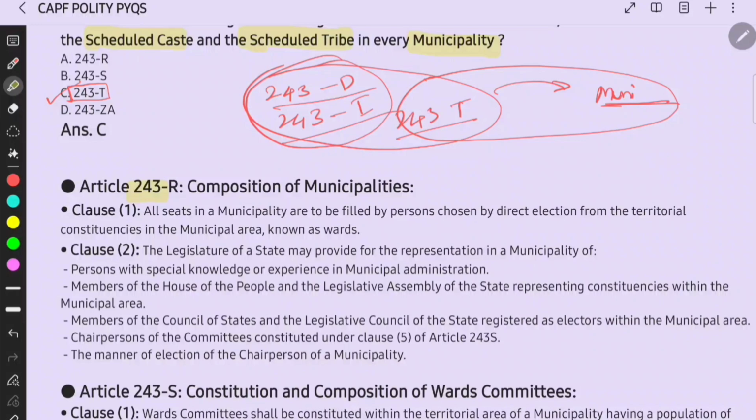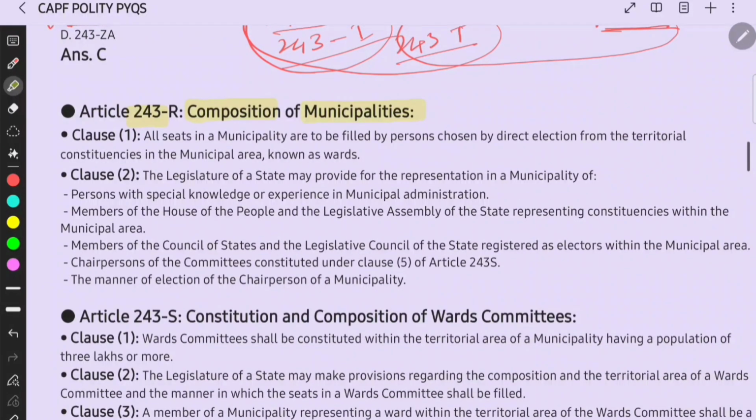Article 243R, the composition of municipalities. This is important, right? Clause 1 says that all seats in municipalities are to be filled by persons chosen by direct election from the territorial constituencies in the municipal area known as wards. This is important. Direct election, territorial constituencies. These three words are important.